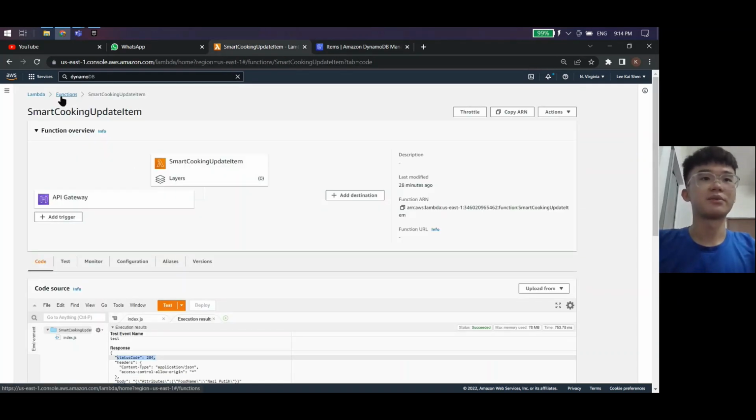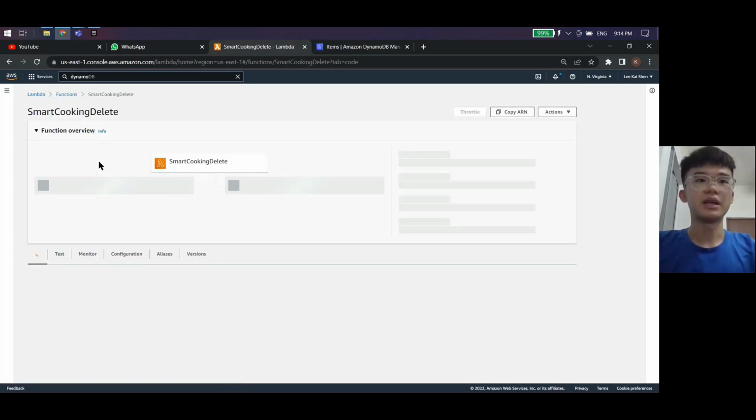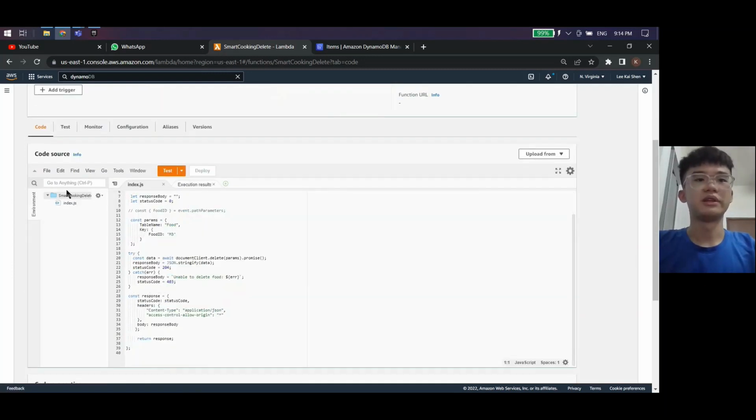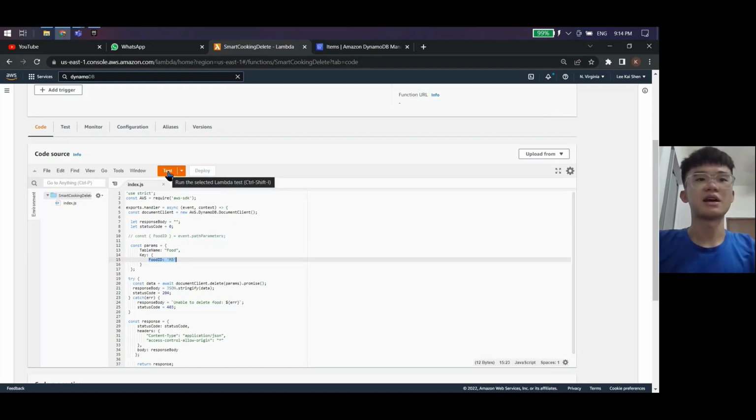We go to the next one, which is the last one, smart cooking delete. We're going to use it to delete a food item inside this table. This is the overall code, and let's say today I want to delete M3. I simply have to state the food ID, and that's all. Let's click on test.